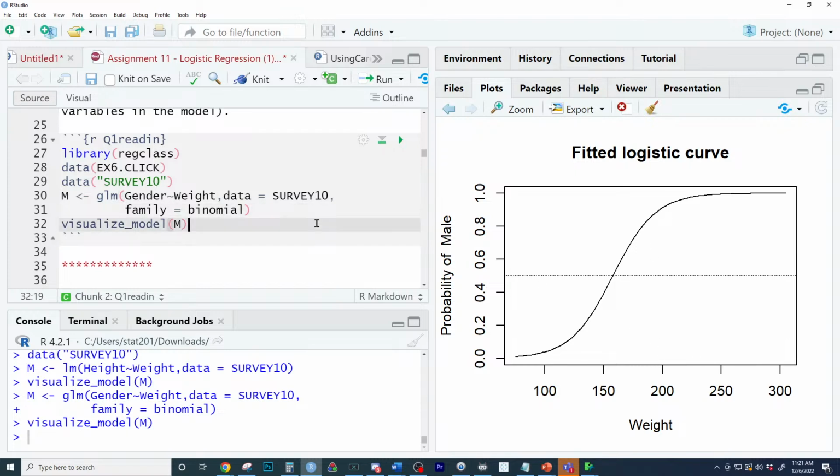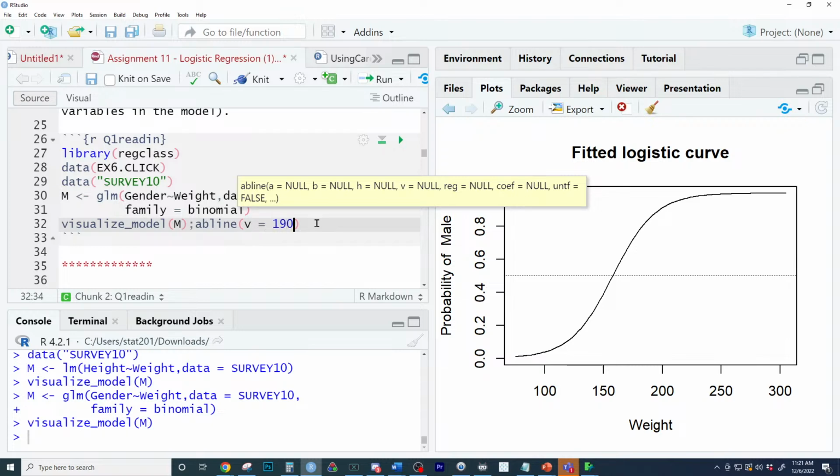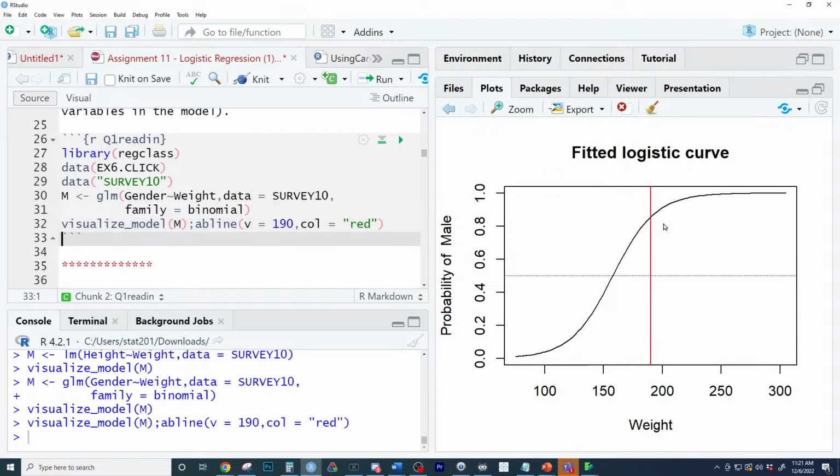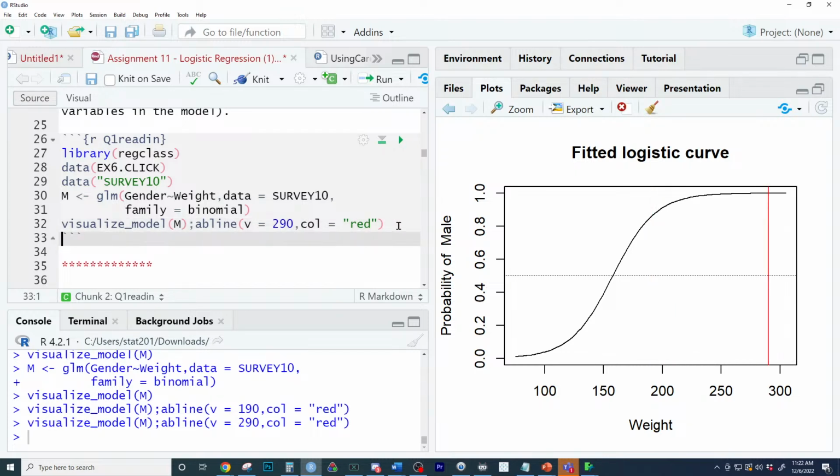I could actually go right here and add that with abline. We go here, it's a vertical line equals 190, col equals red. And you can see where I would be on here. That's where Brian would be, about an 84% probability, or somewhere in the 80s, it looks like. And if you were like 290 pounds, you'd be way over there. It doesn't mean you're male, but very highly likely you're male. So this is the probability of somebody being male based on their weight.